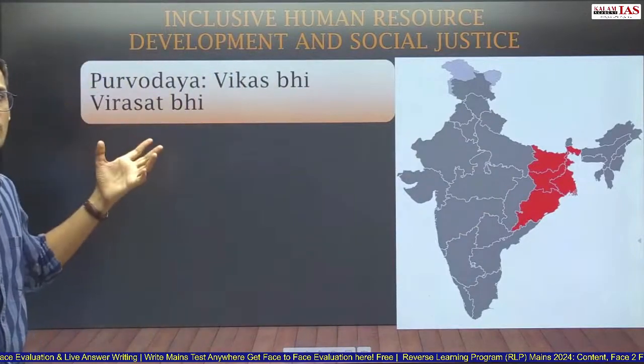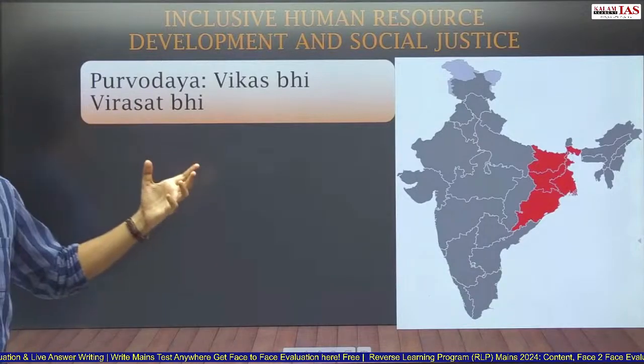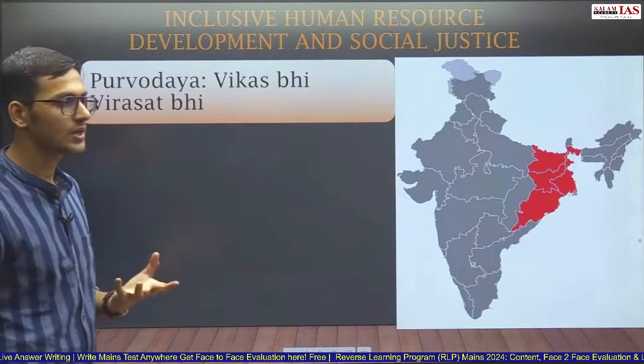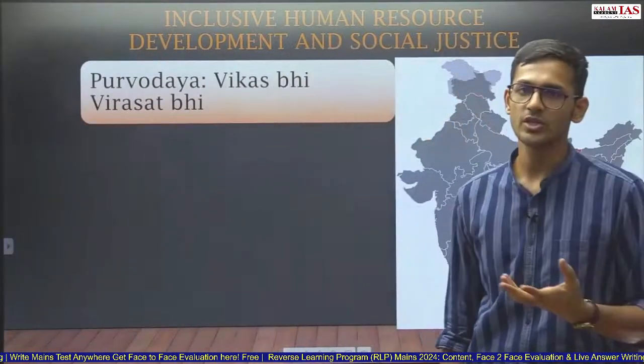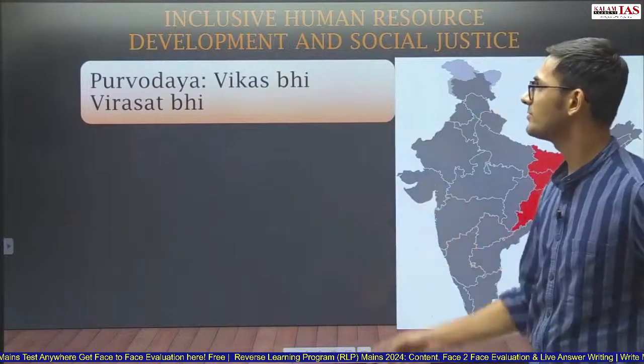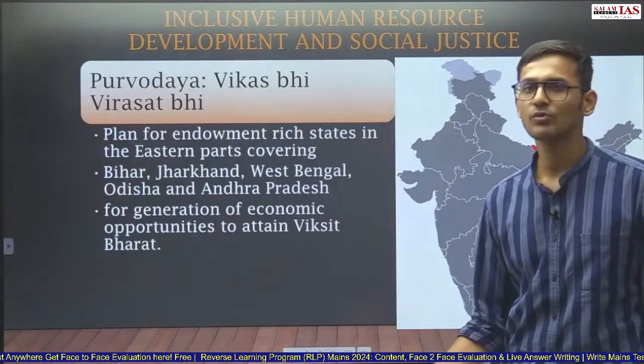So, here the government is focusing upon Vikas B, Virasat B. So, development without affecting the culture or heritage or nature of those people. So, Vikas B, Virasat B is the tagline of Purvodaya scheme.